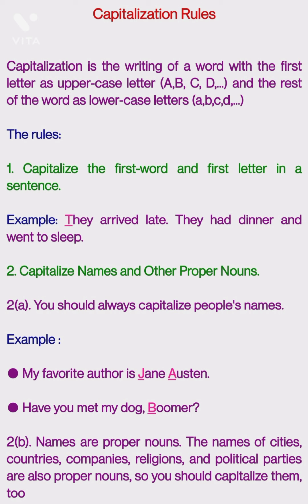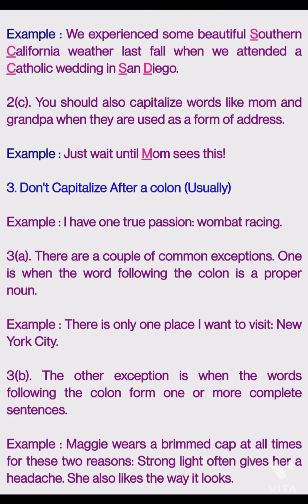The names of cities, countries, companies, religions and political parties are also proper nouns. So you should capitalize them too. In a sentence, if you observe things like Delhi, city names or country names, you can capitalize them too. Example, quickly we'll see.